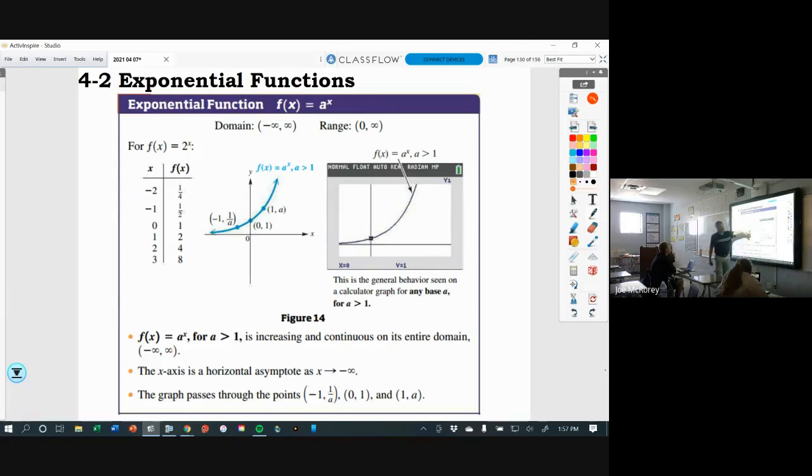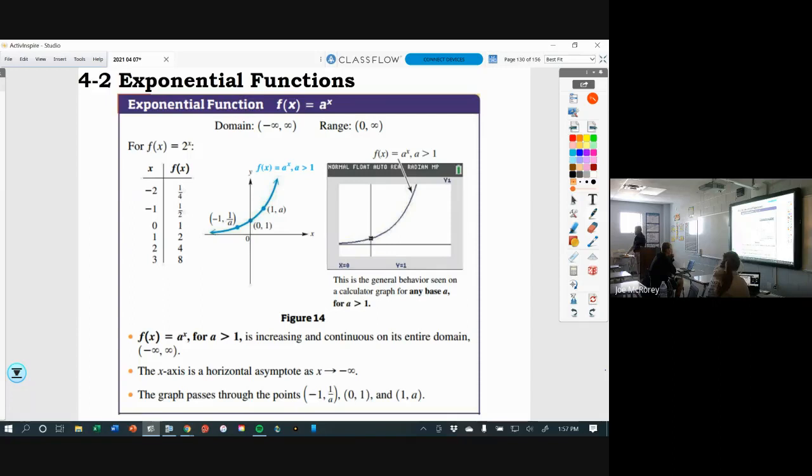Notice these 3 points: -1, 1 over a; 0, 1; and 1, a. Those points are going to be on every graph. So in the case of 2 to the x power, -1, 1 over 2; 0, 1; and 1, 2. So this is an example when a is greater than 1.